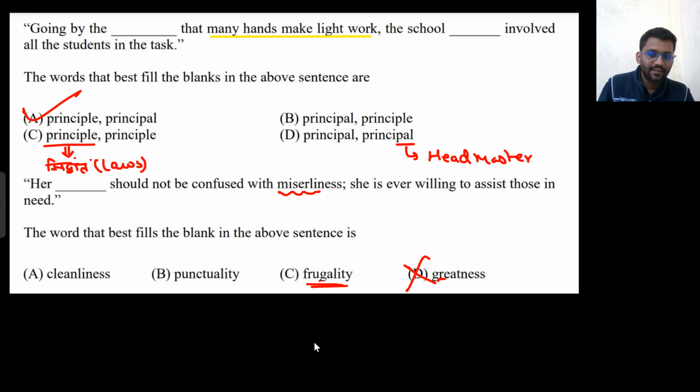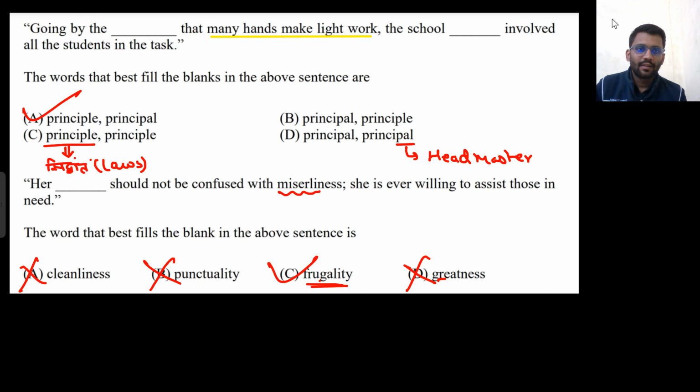So she is not great. Punctuality doesn't make any sense. Punctuality, right? Her punctuality should not be confused with her miserliness. And she is not ever willing to help those in need, there cannot be anything positive about it. So punctuality or cleanliness cannot be there. So all these cannot be there. So frugality will be there.